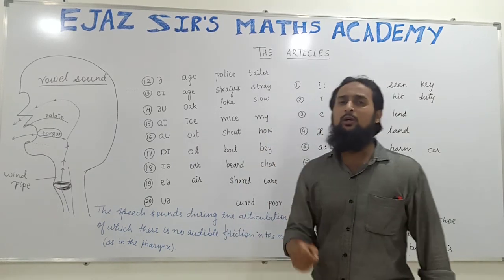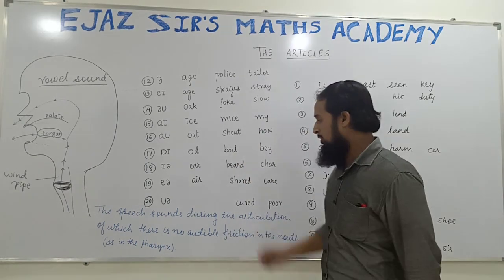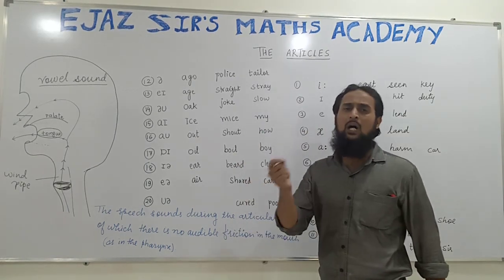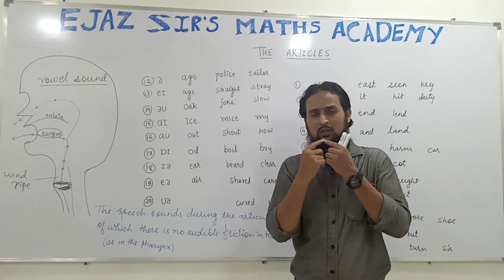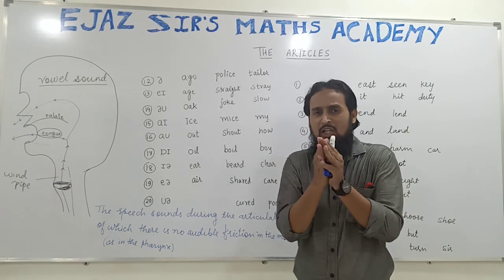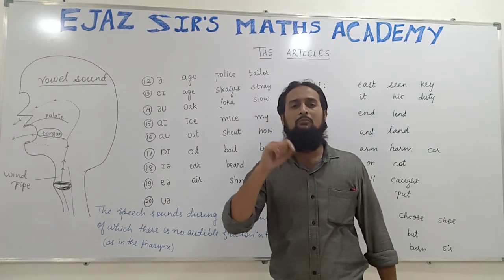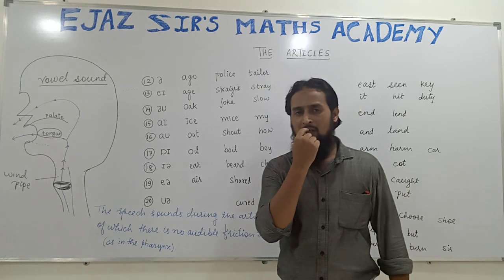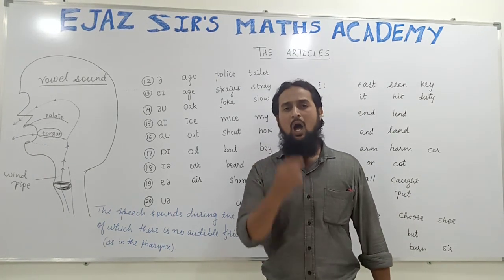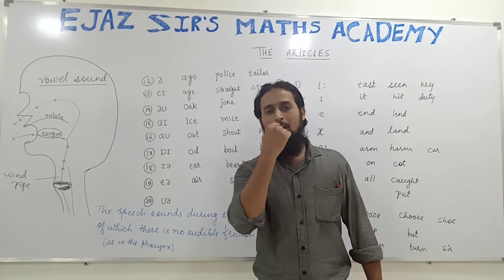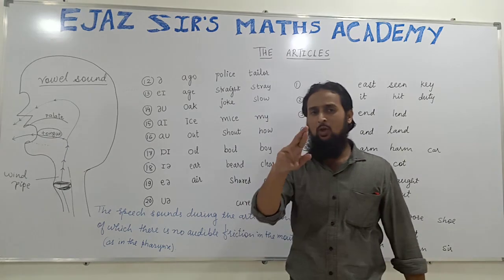Suppose I am going to produce the sound A. During the production of the sound A, there will be no two parts in my mouth which will touch each other. There will be no friction between any two parts in my mouth. This upper lip will not touch the lower lip when I say ah. The upper lip will move away and the lower lip will also be apart from it. They will not touch each other.